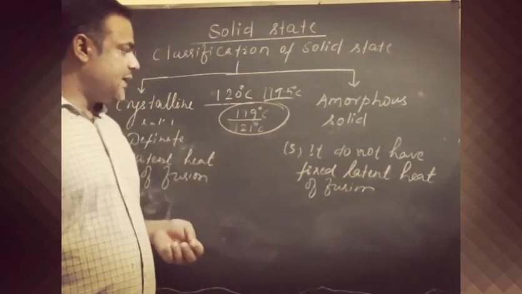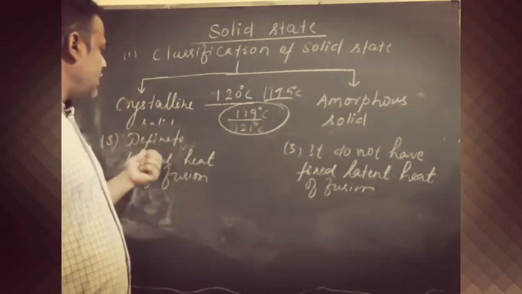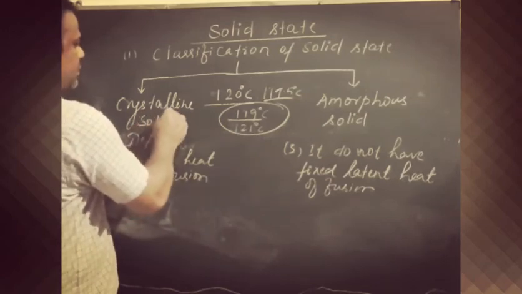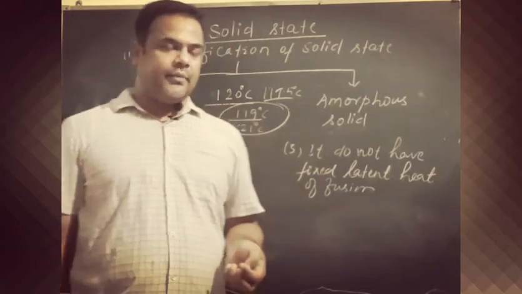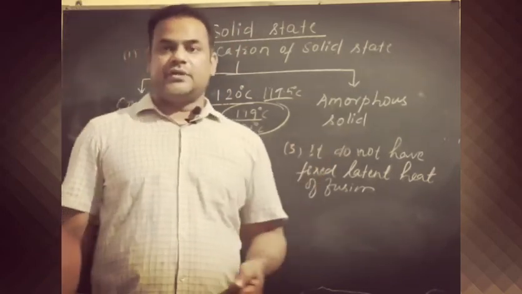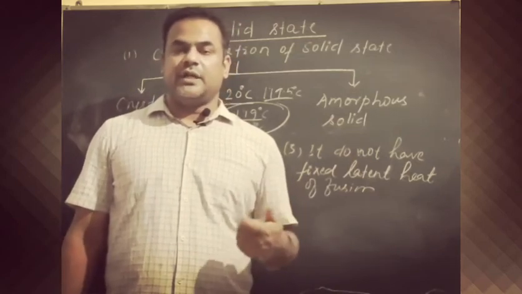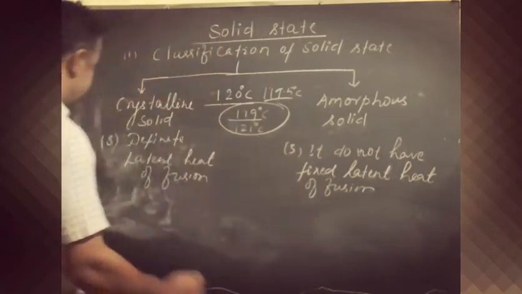Crystalline solid has a fixed latent heat of fusion, like its melting point is fixed, but an amorphous solid does not. It will change. Sometimes it may become high, sometimes it may become low.